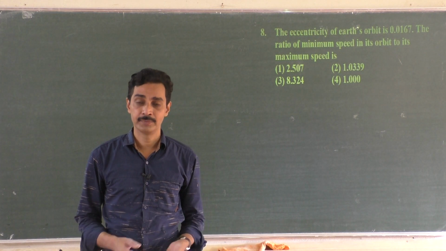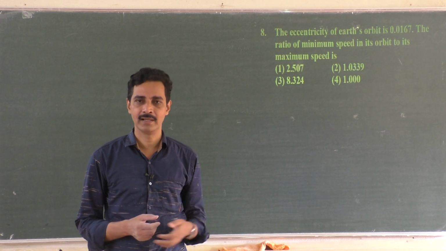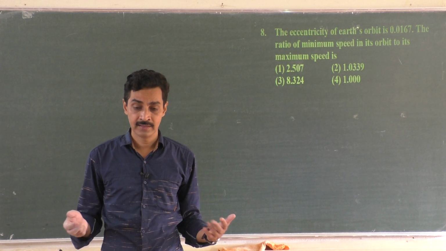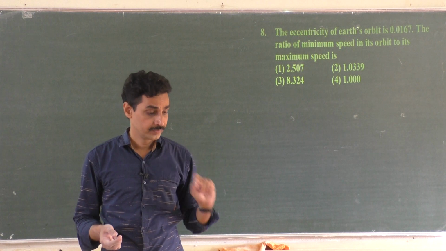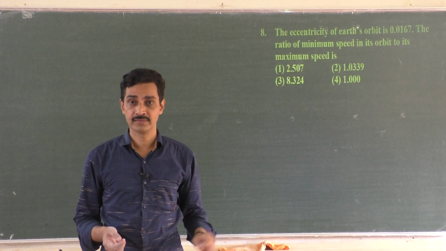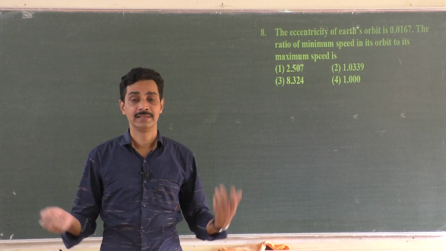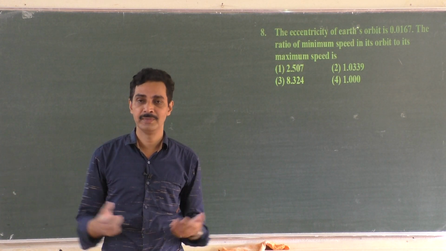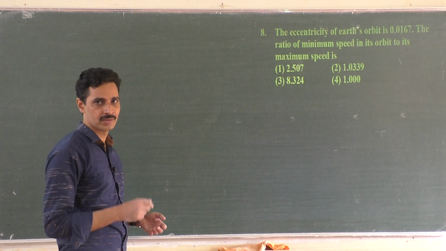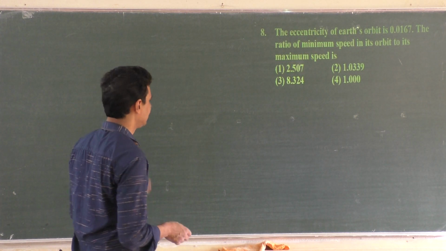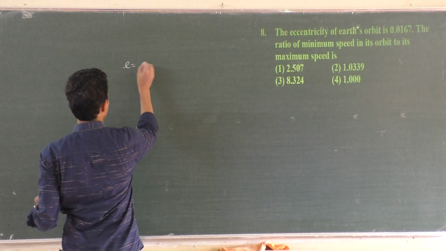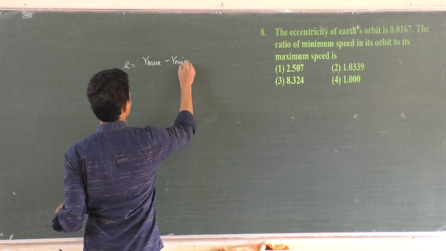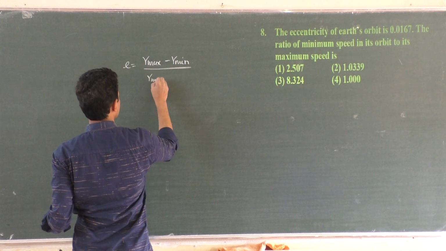And since the orbit is elliptical, at some places the radius, the semi-major axis and semi-minor axis, the distances from the focus to the circumference of that ellipse are different. So a planet may have a maximum radius and a minimum radius. That difference ratio is called eccentricity. So eccentricity is defined as R maximum minus R minimum divided by R maximum plus R minimum.